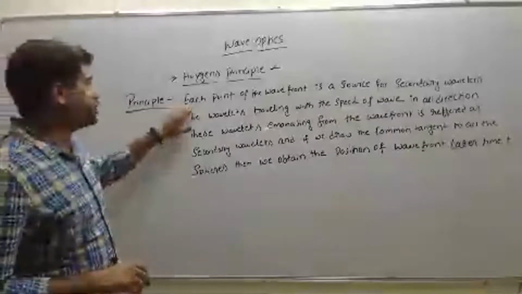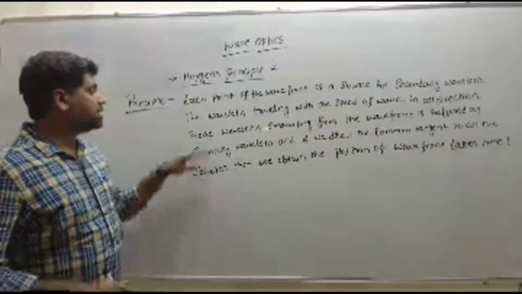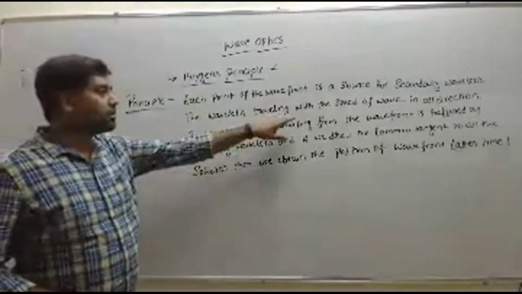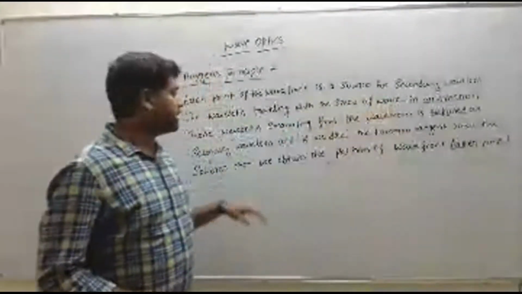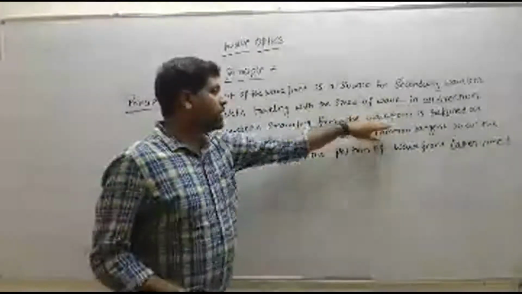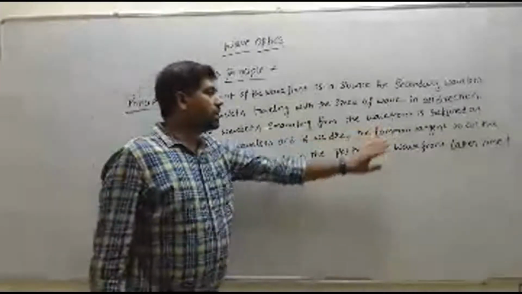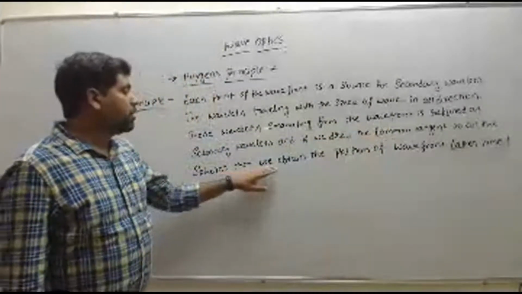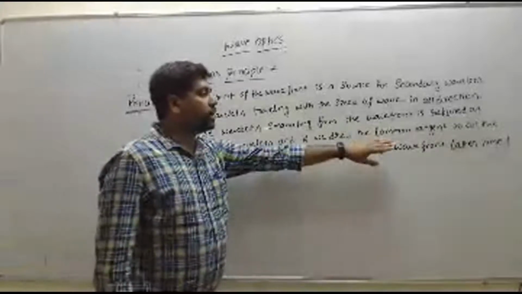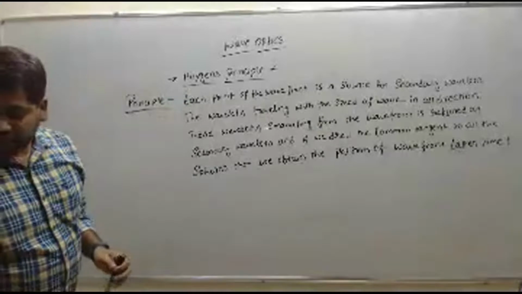So Huygens principle states that each point of the wavefront is a source of secondary wavelets, and the wavelets travel with the speed of the wave in all directions. These wavelets emanating from the wavefront are referred to as secondary wavelets, and if we draw the common tangent to all the spheres, then we obtain the position of the wavefront at a later time t. So this is the principle of Huygens.